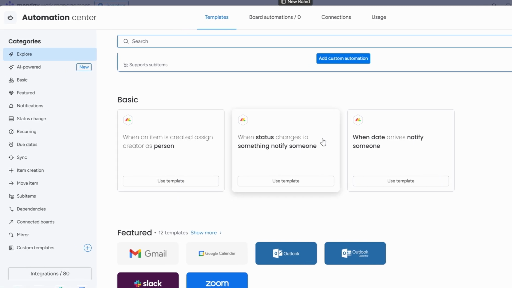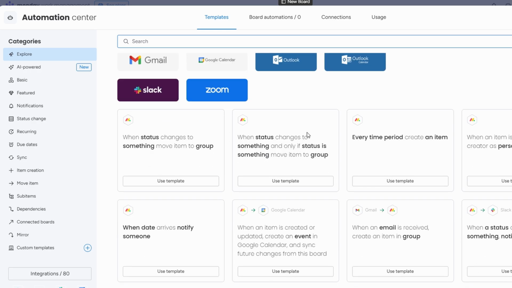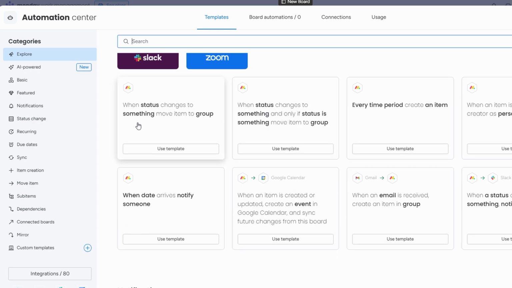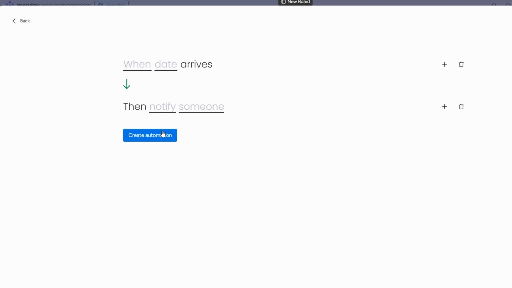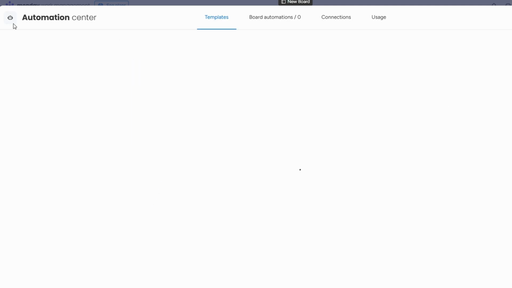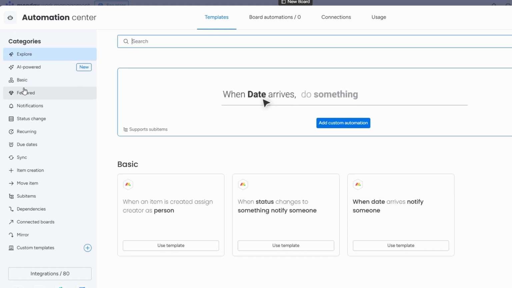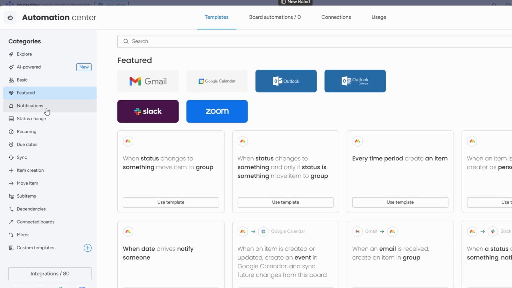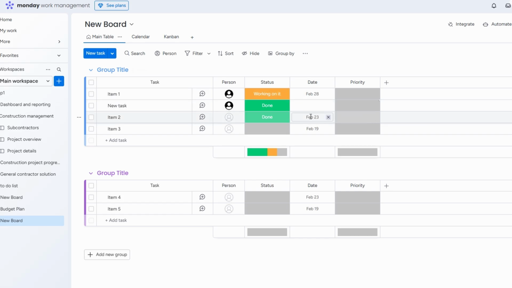For example, you could set up an automation where if a task's due date is tomorrow, you get a notification to remind you. Or maybe, when you mark something as in progress, it moves automatically to the next group, and you don't have to do anything. This automation helps make your life easier by handling the repetitive stuff so you can focus on the actual tasks. You can track your tasks by week, by day, or however you prefer. You can switch between different views like Kanban or calendar to see everything laid out, and you can automate a lot of your work to save time.